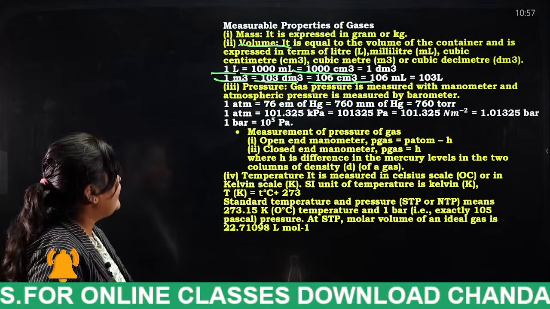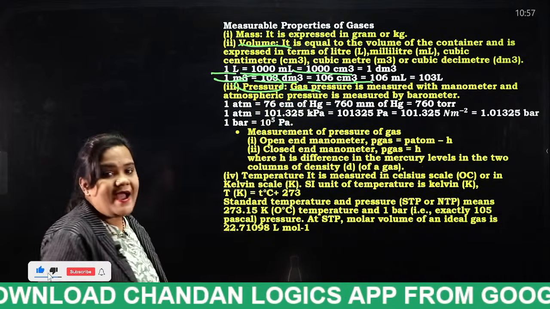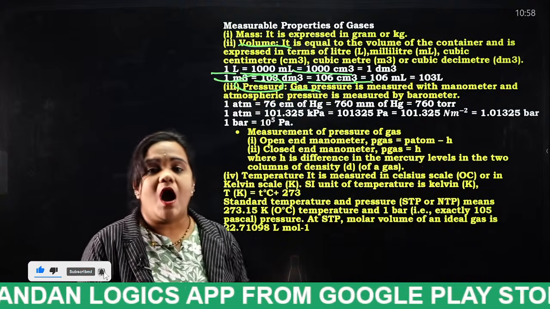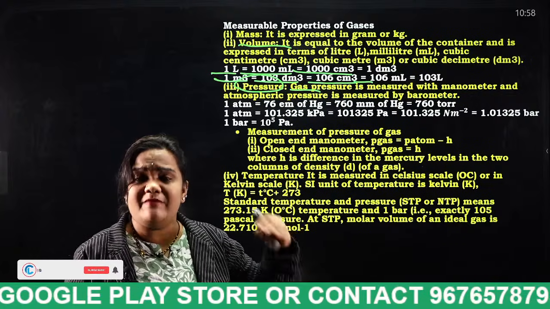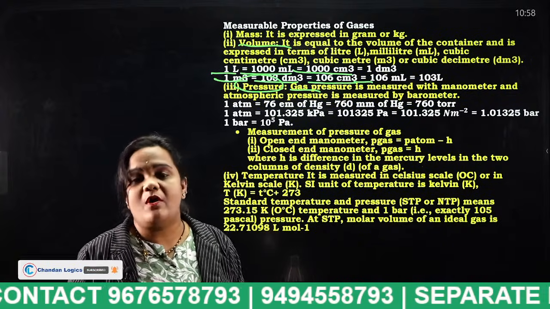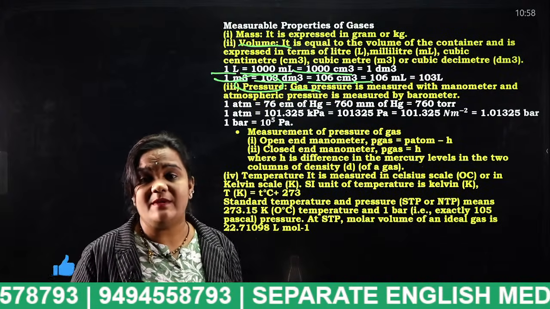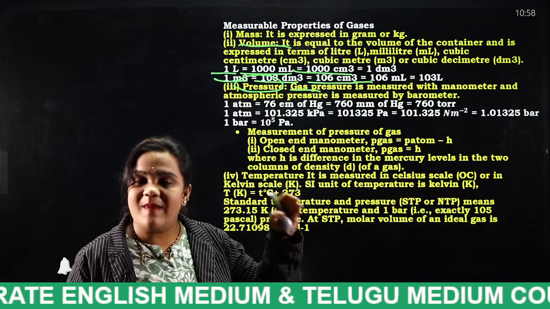And the next, what is pressure? Gas pressure is measured with a manometer. For example, how can we measure our atmosphere? By which instrument can we measure our atmosphere? With the help of a barometer. So not only that, students, atmospheric pressure is measured with the help of a barometer.